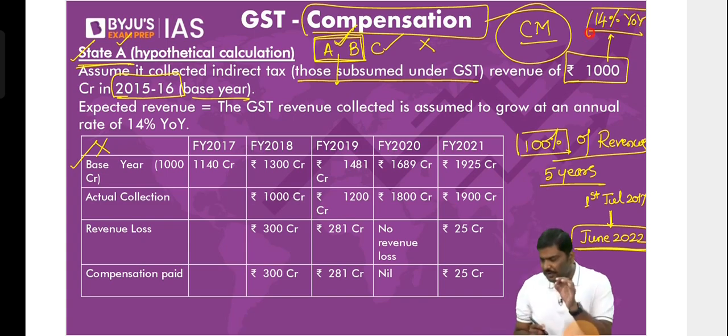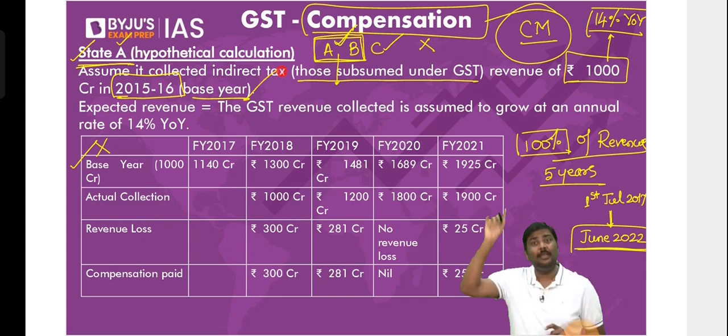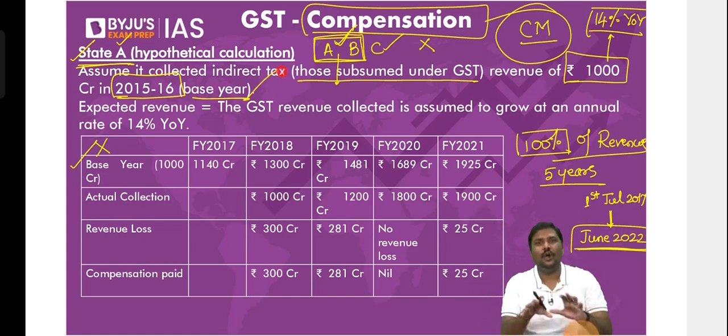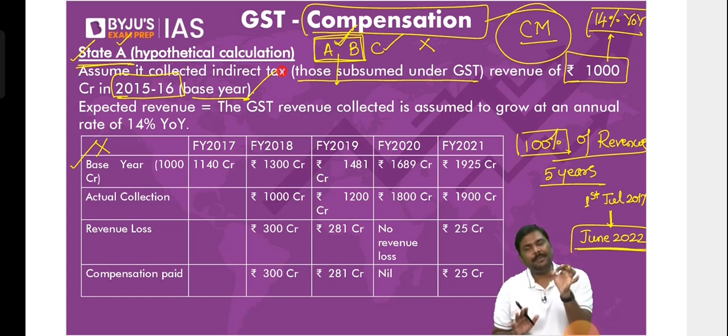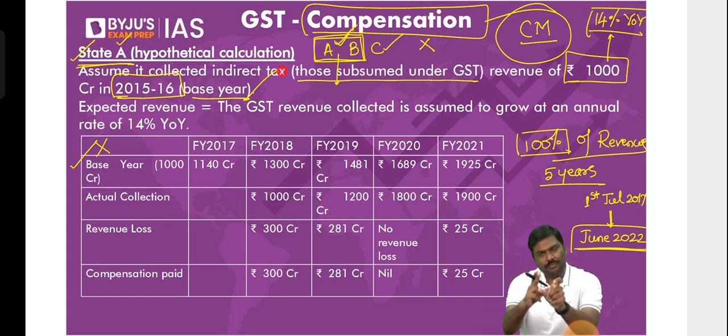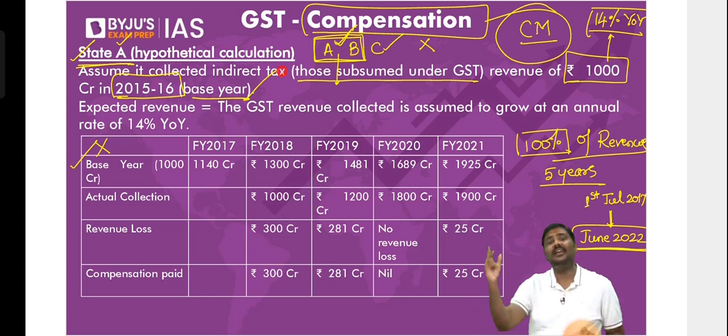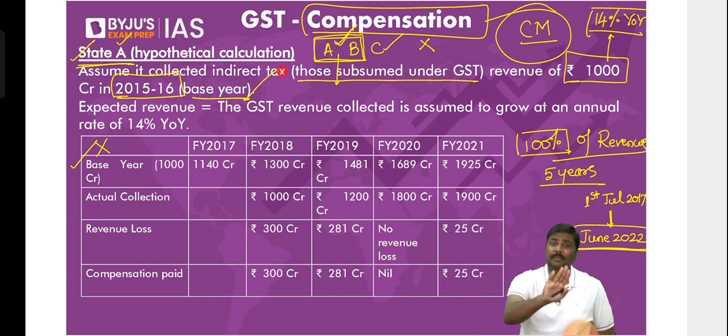I will repeat the statement. If you have collected 1,000 crore rupees in the base year, that is 15 and 16. Again, don't say, sir, base year for GDP. GDP is different. That base year is different. We are talking about compensation here. Focus only on this. So the idea was simple. How much have you collected in 15 and 16? I will assume that from this year to the next year, this revenue collection will increase by 14%. And that 14% was fixed, by the way, for all the states.